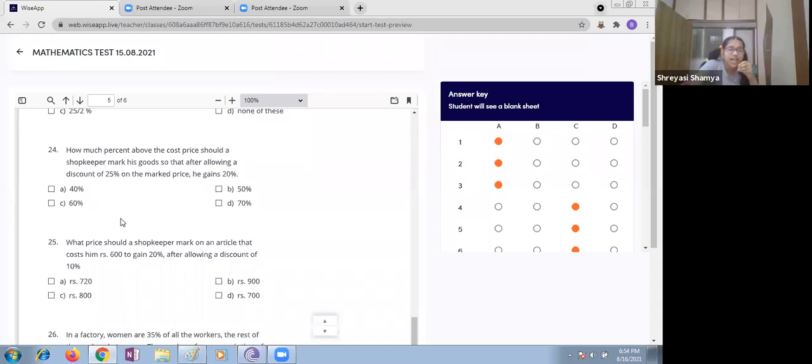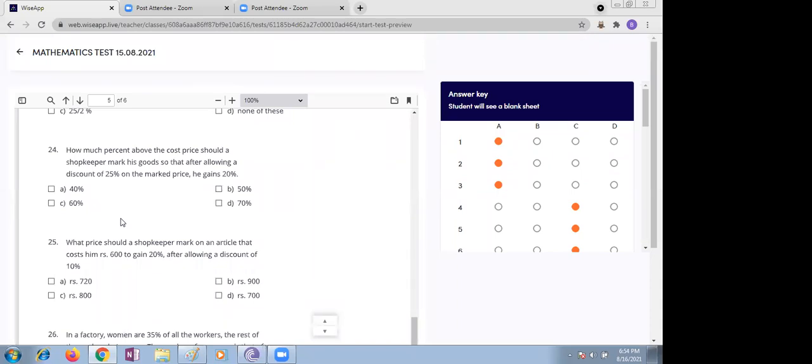Ma'am, I got the answer for that. What is the answer? Still he is getting a gain after allowing a discount of 10%. Ma'am, I got the answer as 800. Can I tell the explanation? Yes, tell the part.